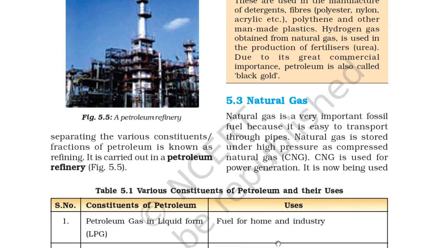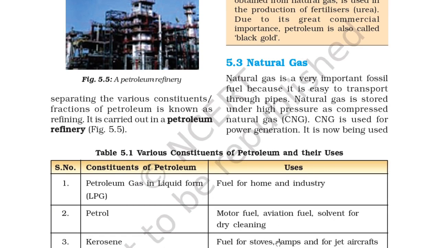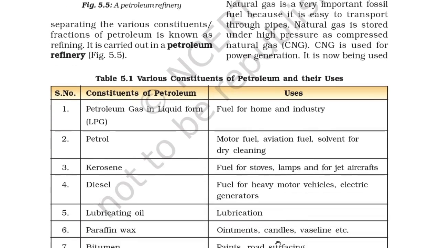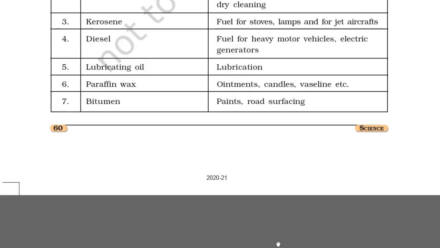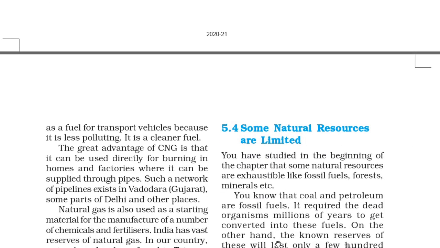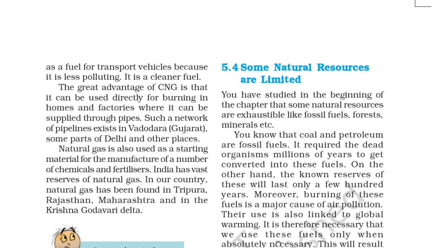Natural gas is a very important fossil fuel because it is easy to transport through pipes. Natural gas is stored under high pressure as compressed natural gas, CNG. You must have known that CNG is used for power generation. It is now being used as a fuel for transport vehicles because it is less polluting. It is a cleaner fuel. The great advantage of CNG is that it can be used directly for burning in homes and factories where it can be supplied through pipes. Such a network of pipelines exists in Vadodara, Gujarat, some parts of Delhi and other places.